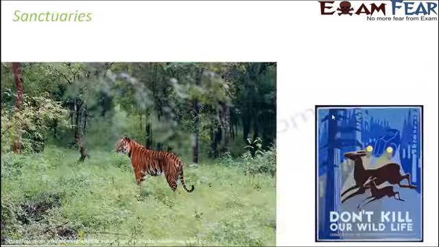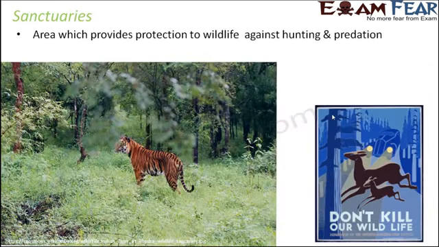Next is a wildlife sanctuary. This is an area which provides protection primarily to wildlife against hunting and predation. A lot of animals get killed by hunting or by predation, that is, some other animals come and eat them up, and that's how they finish completely. Therefore these sanctuaries provide special protection to wild animals, and are exclusively for wild animals.